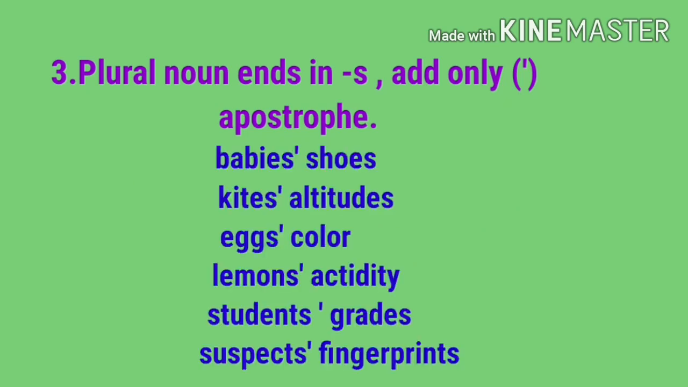Some more examples: babies' shoes, kites' altitudes, students' grades, eggs' color, lemons' acidity, suspects' fingerprints. Okay, for the plural noun, if you want to show the possession, with a plural noun ending in s, we just add only an apostrophe to show the possession.